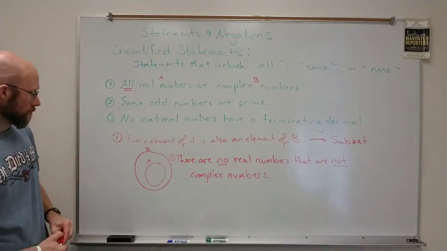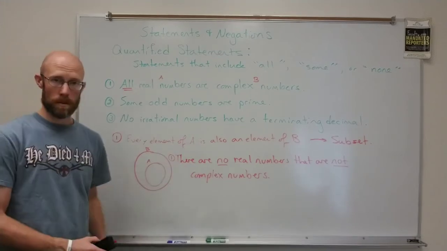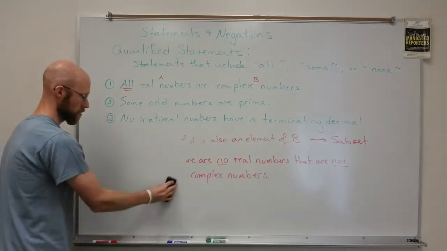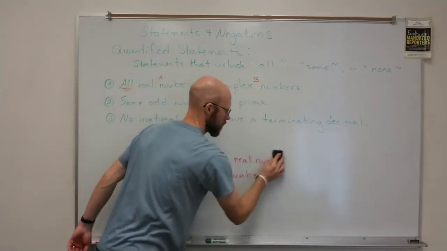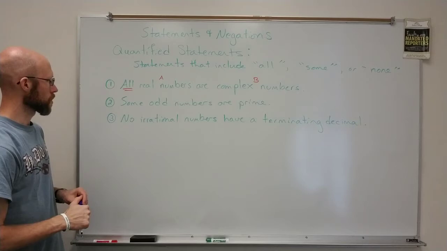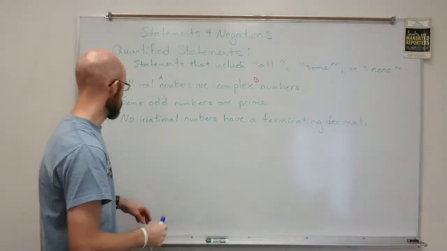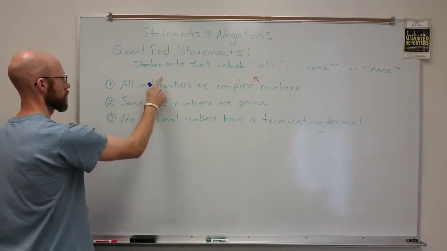Okay. Now let's take a look at number two. I'm going to erase this, make a little space here. Number two, we're looking at the word some, and again, I'm going to use two sets.